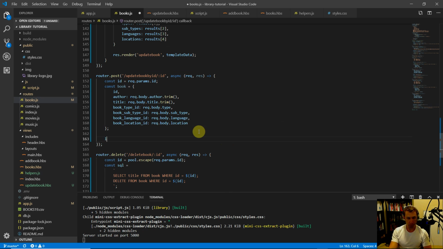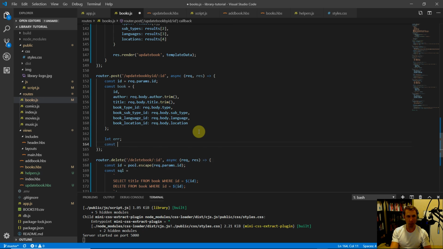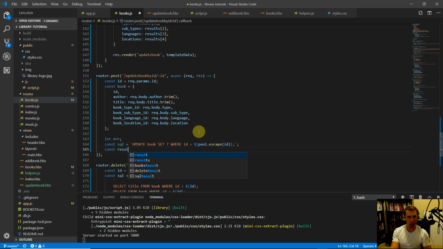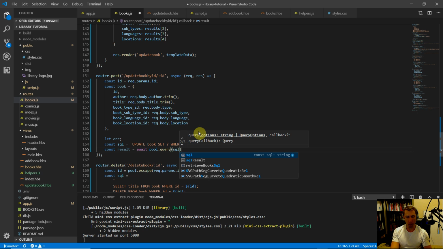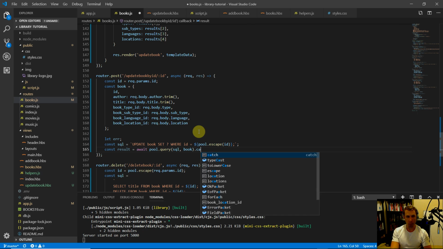Let's come down here. We'll do error object, and let's write some SQL. So we're going to do update book set question mark for placeholder where ID equals, and then we're going to want to do some concatenation here, and we also need to make sure that we escape that. So pull.escape and then pass in the ID just in case we get some injection attacks. So close that. Const result equals await pull.query, pass in our SQL string and our book object, and we'll catch